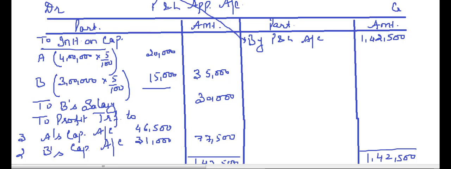Out of that we will pay interest on capital to A and B at the rate of 5% on the respective capitals. We are paying B salary of 30,000, and whatever profit we are left with, 77,500, out of that we are paying A and B in the ratio of 3:2. So A will get 46,500 and B will get 31,000. Okay, clear?